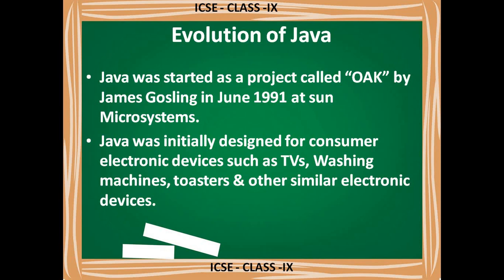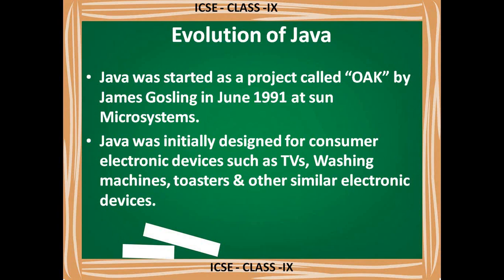Because while planning for that project, the persons who were going to develop this language were standing outside their office beneath the oak tree. So beneath the oak tree, those scientists were standing. So that's why initially they kept the name as Oak.